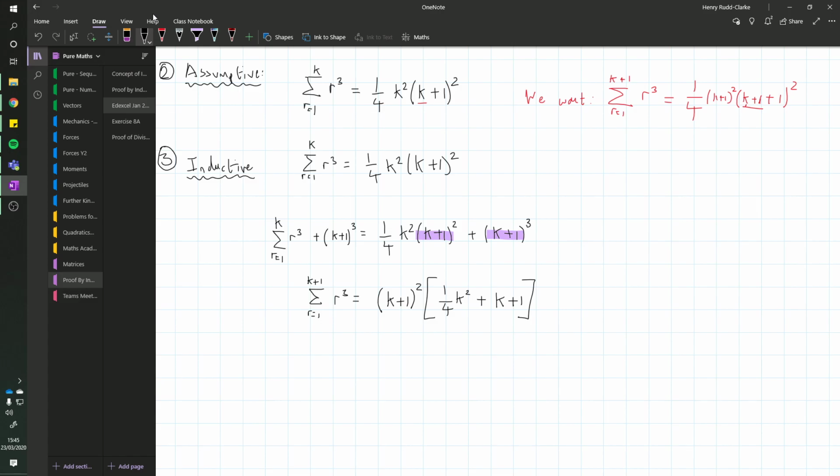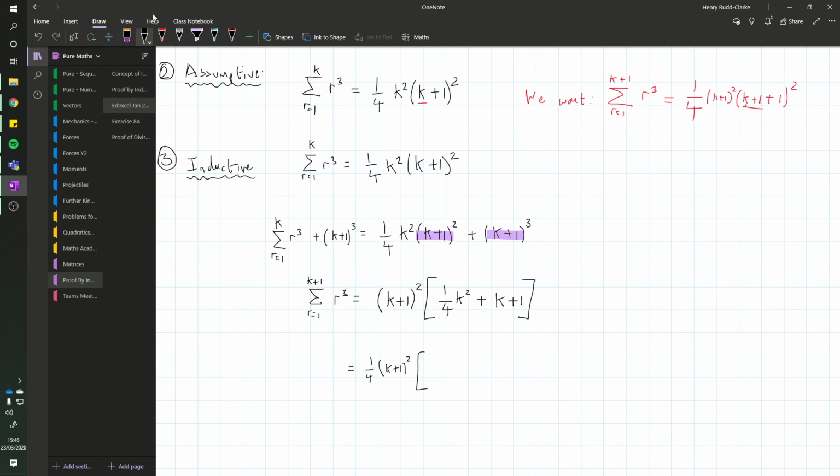And we want to tidy this up yet further, because I don't want this quarter inside. What I actually want is for it to be a quarter k plus 1 squared, as you can see at the top right. So I'm going to factorize the quarter as well, and then that actually does give me what I want there. We just have to be a little bit careful when we do this and remember our rules for factorizing, but you should be familiar with this kind of factorization.